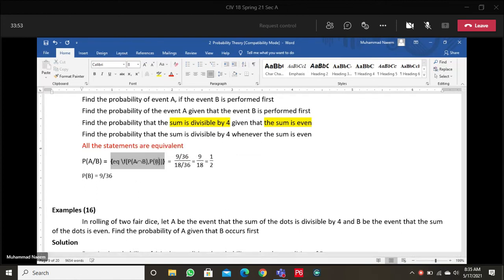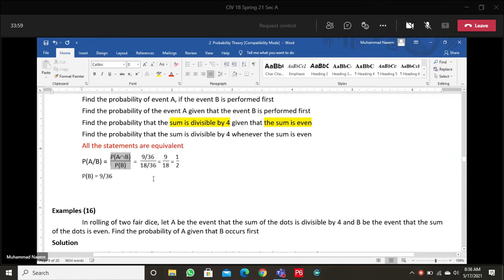It will be in the denominator. Okay. Forget about the formula just for a moment.